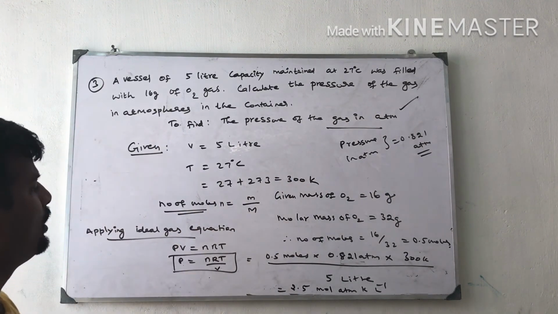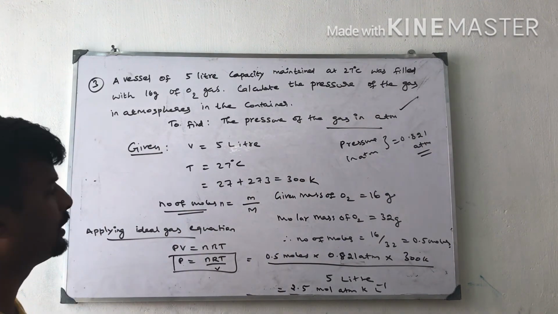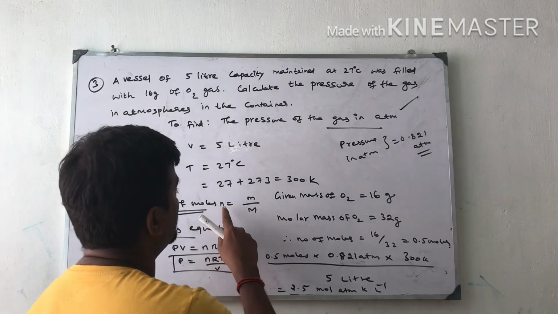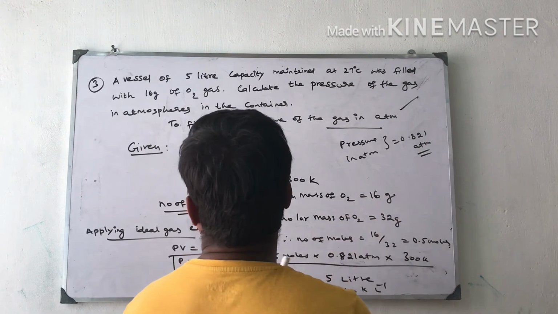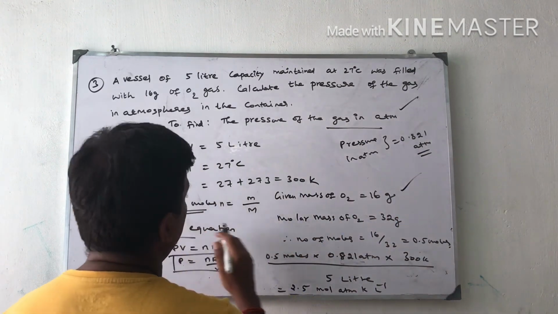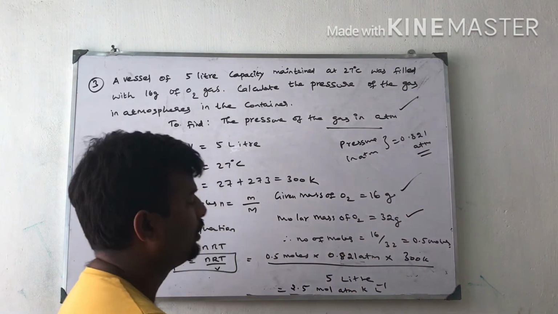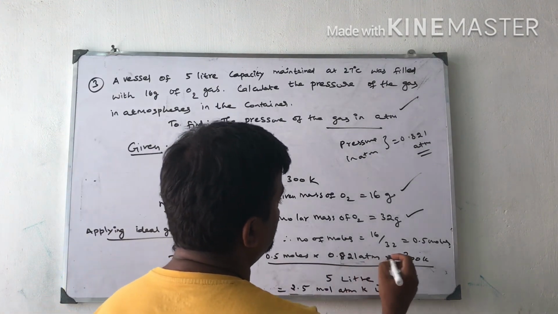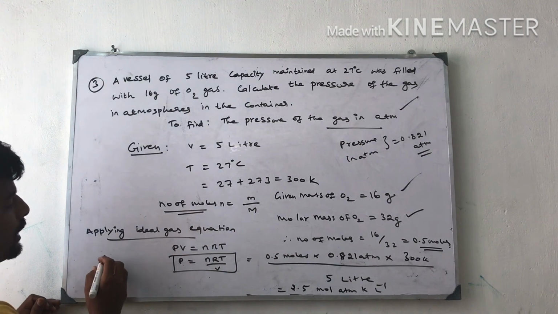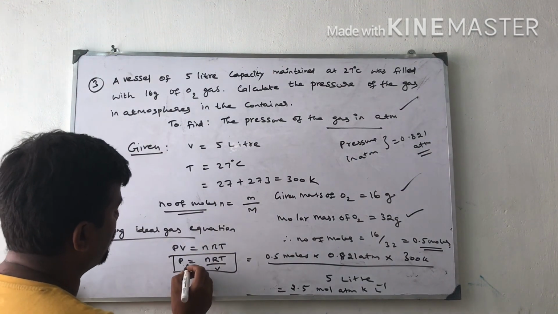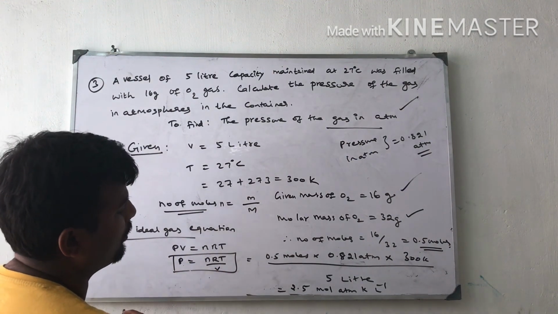Number of moles, because we are using ideal gas equation here, n is equal to given mass by molar mass. Given mass is 16 grams. Molar mass 32 gram, we know that oxygen. So number of moles is equal to 16 by 32 is equal to 0.5 moles. Applying the ideal gas equation, PV equal to nRT. We need P only. P is equal to nRT by V.